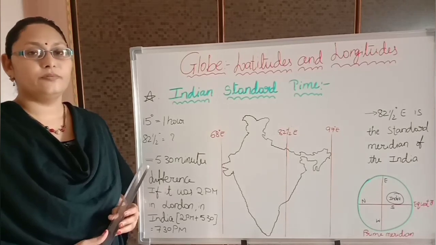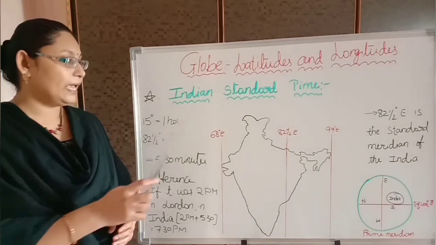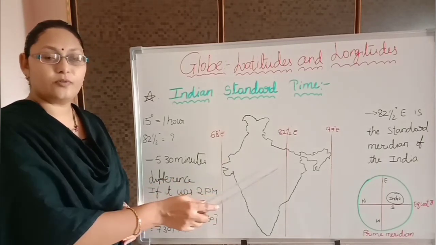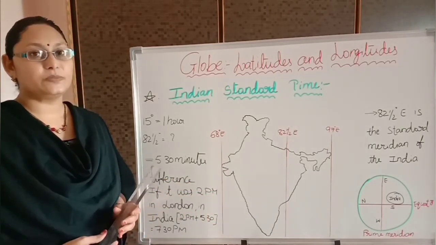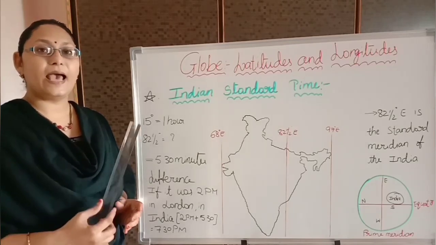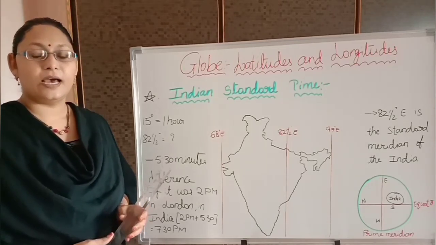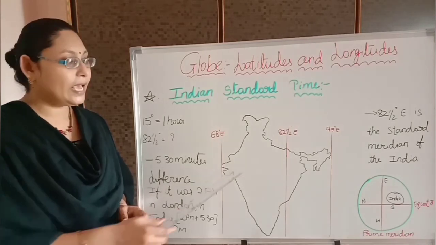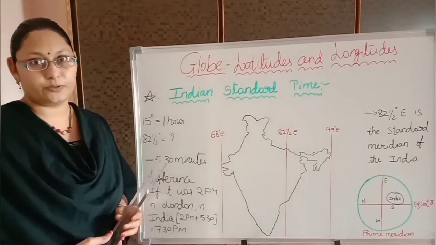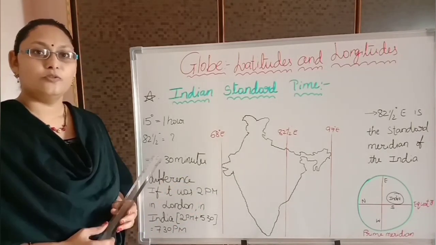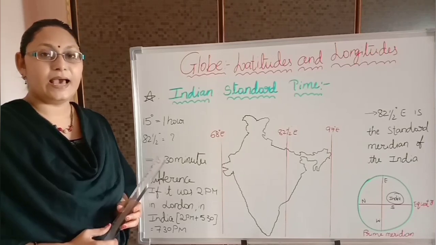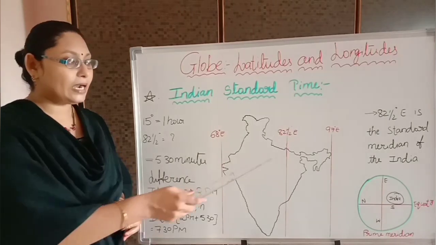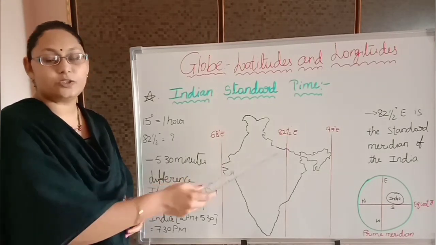First of all, we need to calculate how many hours difference there is between the prime meridian and 82.5 east longitude. Consider the prime meridian as 0 degrees and add 1 hour for every 15 degrees of longitude until 82.5 east longitude. I repeat again, from the 0-degree prime meridian add 1 hour for every 15 degrees of longitude until you reach 82.5 east longitude.